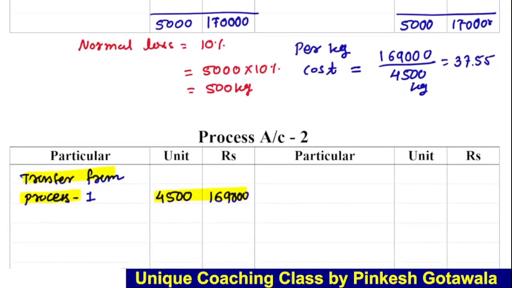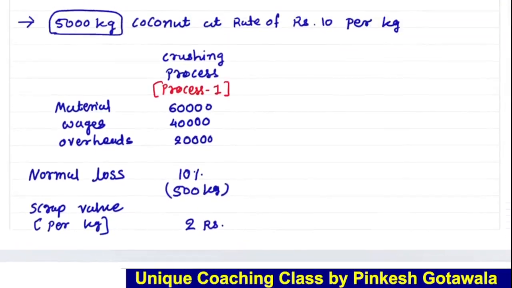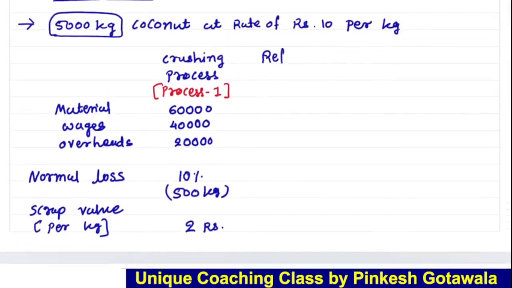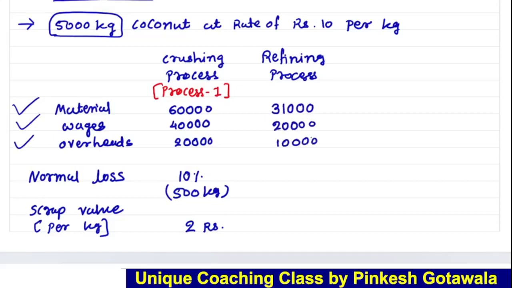Now come to the second process. Now our second process is that we have to refine. Okay, so it is the refining process. Right. Now here also we have to incur some expenses: material, wages, overhead, etc. Okay, so suppose the material is 31,000, suppose wages are 20,000, and overheads 10,000, and here also we have to suffer some loss. Let's take that it is a 10% loss, and this normal loss we have to sell as scrap. Suppose its per kg price is 6 rupees.